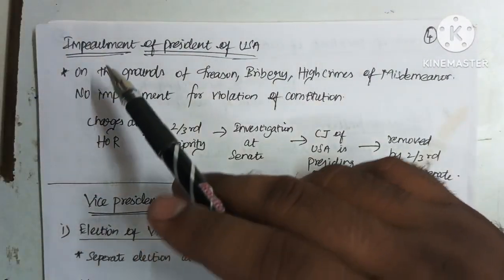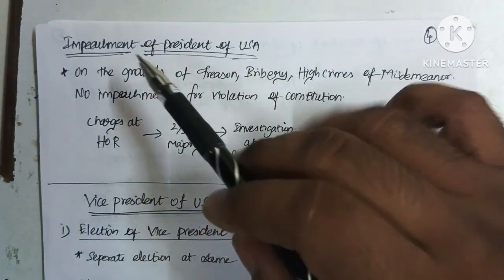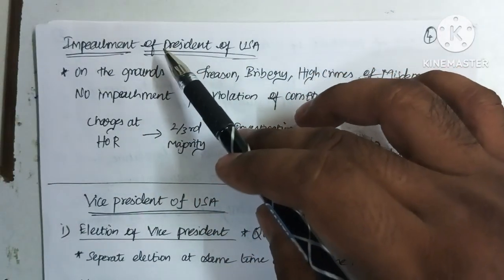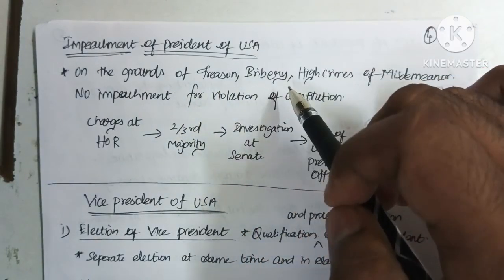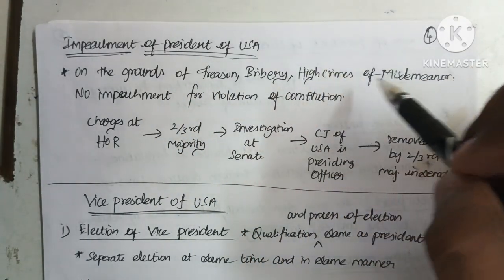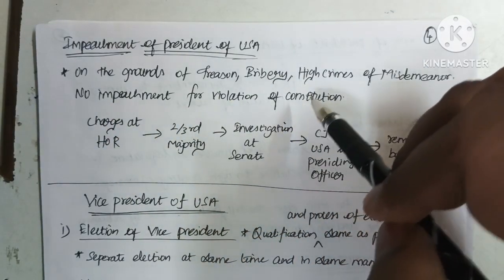The next thing we are going to see is the impeachment of the president of the USA. The impeachment of the US president occurs on the grounds of treason, bribery and high crimes and misdemeanors. There is no impeachment for violation of the Constitution.